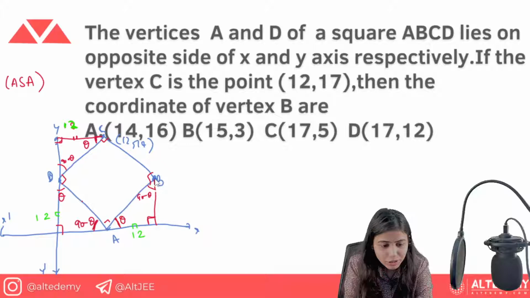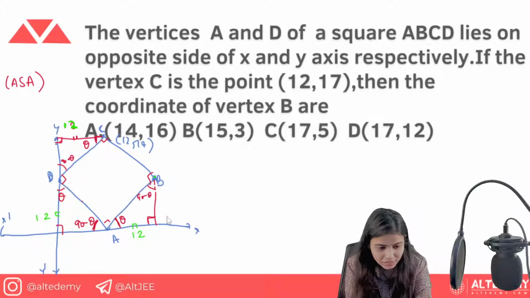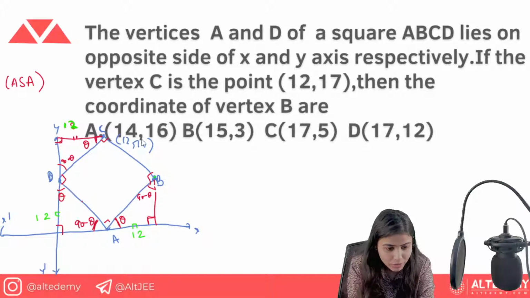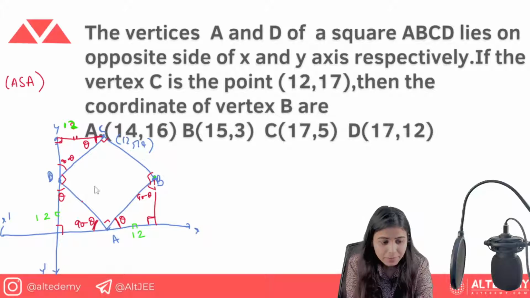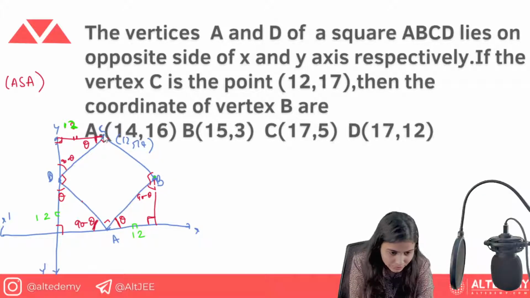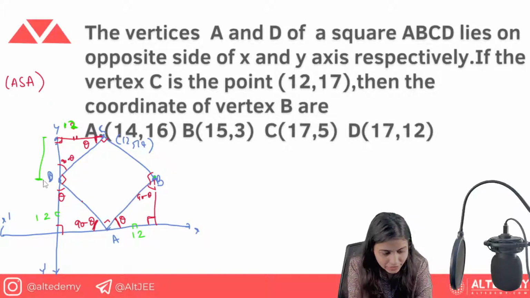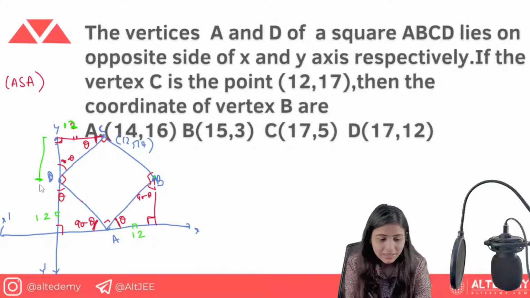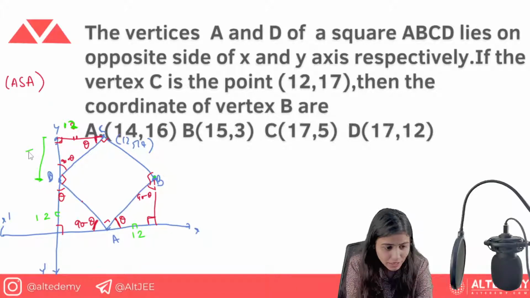What you have to calculate is this point. For this you need this distance and this distance. What you need now is that this is given as 17. 17 is this whole distance. Now how will you calculate this distance? That is going to be 17 minus 12, because this whole distance is given to be 17. So we just subtract 12, and it becomes 5 here.